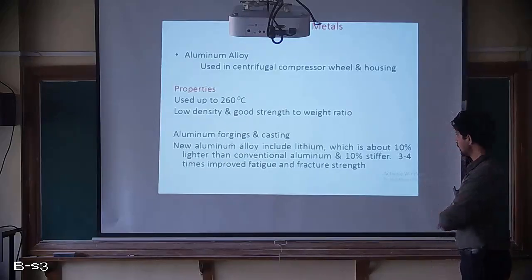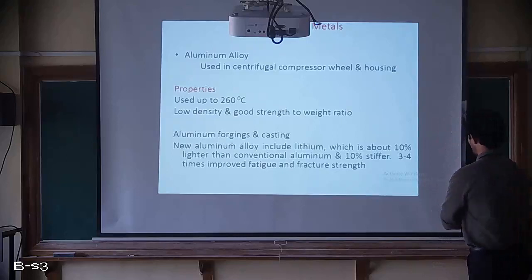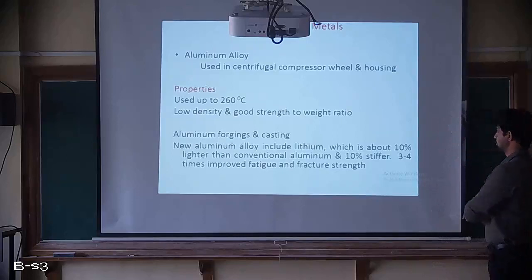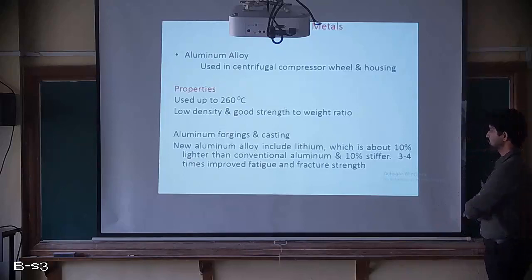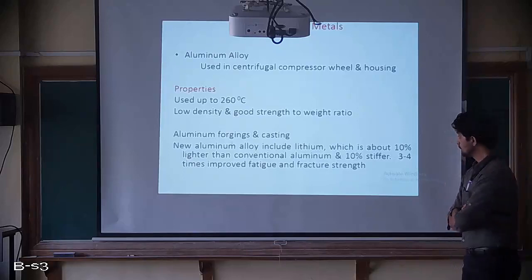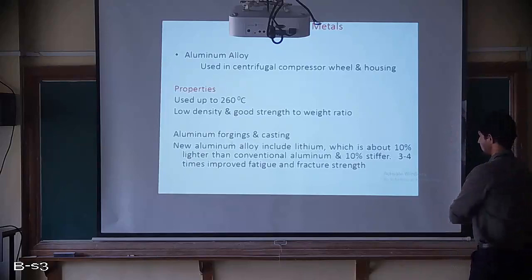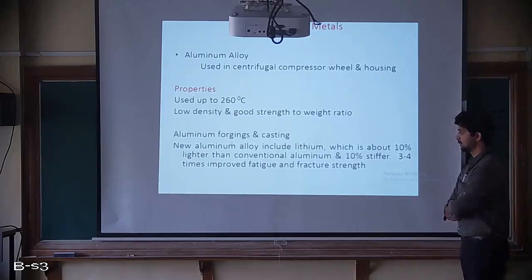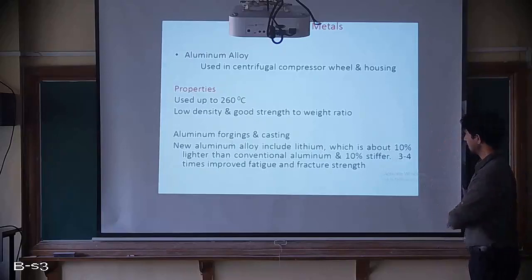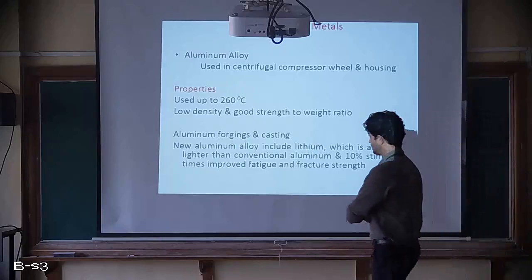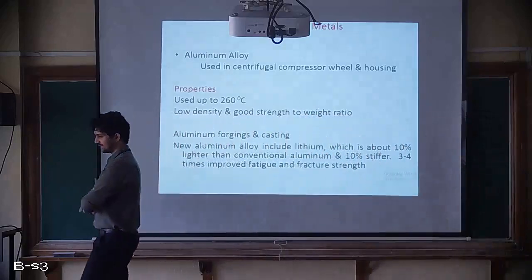Now new aluminium alloys include lithium, which is about 10% lighter than conventional aluminium and 10% stiffer. Now we can have more stiffness by adding lithium to aluminium alloys. Then 3 to 4 times improved fatigue and fracture strength. Fatigue and fracture strength will also improve by adding lithium. So that is an advantage of having lithium in aluminium alloy.